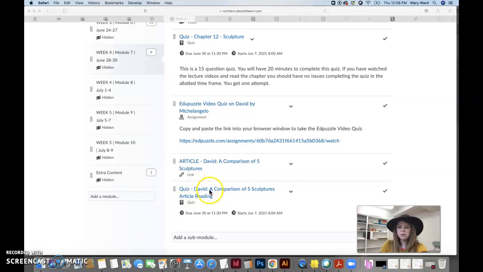So definitely make sure to read that article thoroughly. I would suggest reading through it a couple times at least before even starting the quiz.